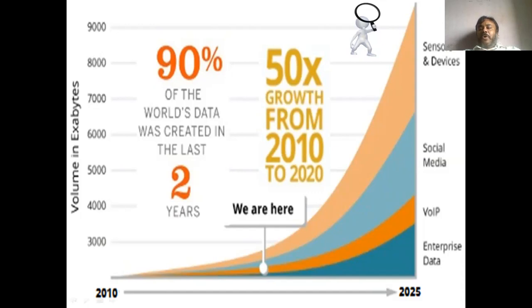And last but not the least is sensor data. You see, sensor data nowadays is on a huge exponential growth. And if you carefully observe this particular chart, you will understand that with time, from 2010 up to 2020, there will be a huge exponential growth of data.